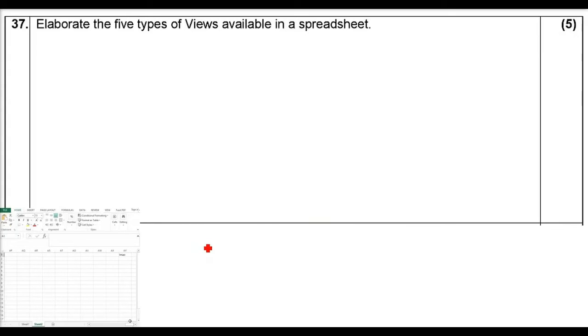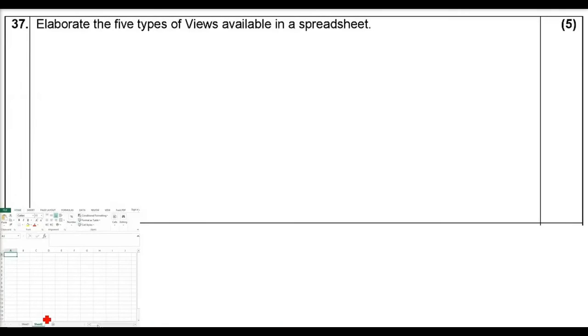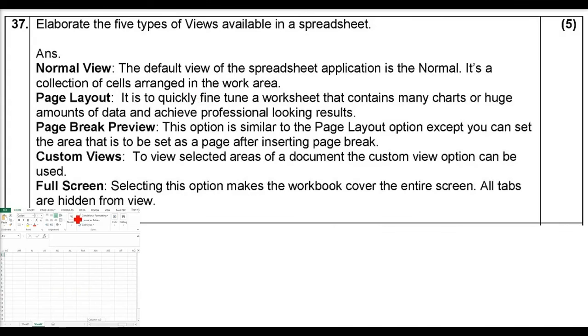A spreadsheet you can just understand by rows and columns. It's all about tables. This is also a table. The intersection of rows and columns is called a cell. But a spreadsheet is all about arranging related data in a way it can be manipulated, understood and analyzed. So there are different views in which you can view it.